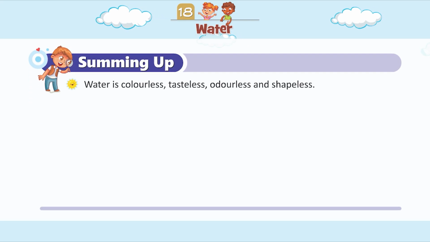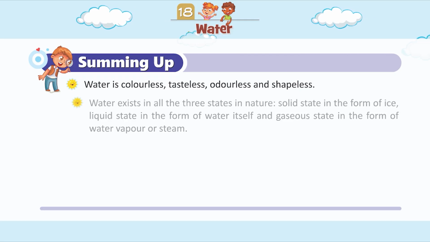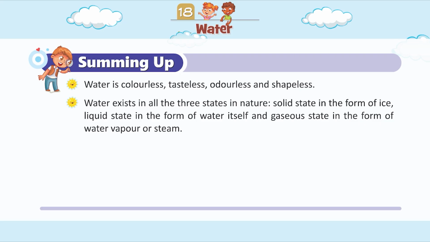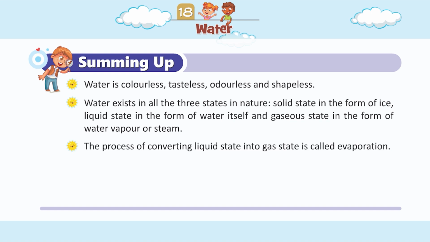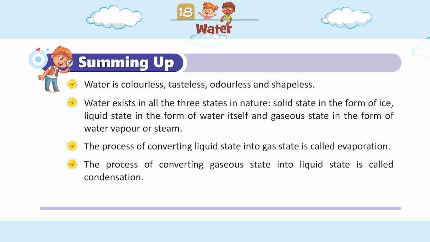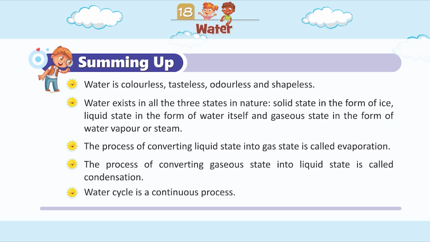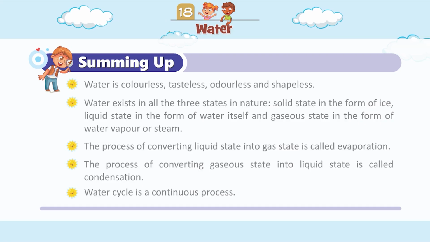Summing up. Water is colorless, tasteless, odorless, and shapeless. Water exists in all three states in nature: solid state in the form of ice, liquid state in the form of water itself, and gaseous state in the form of water vapor or steam. The process of converting liquid state into gas state is called evaporation. The process of converting gaseous state into liquid state is called condensation. The water cycle is a continuous process.